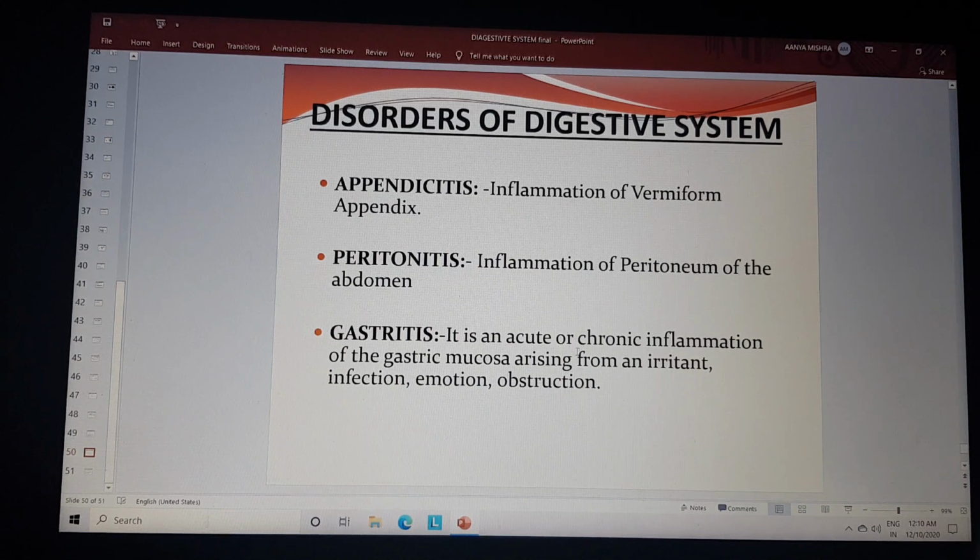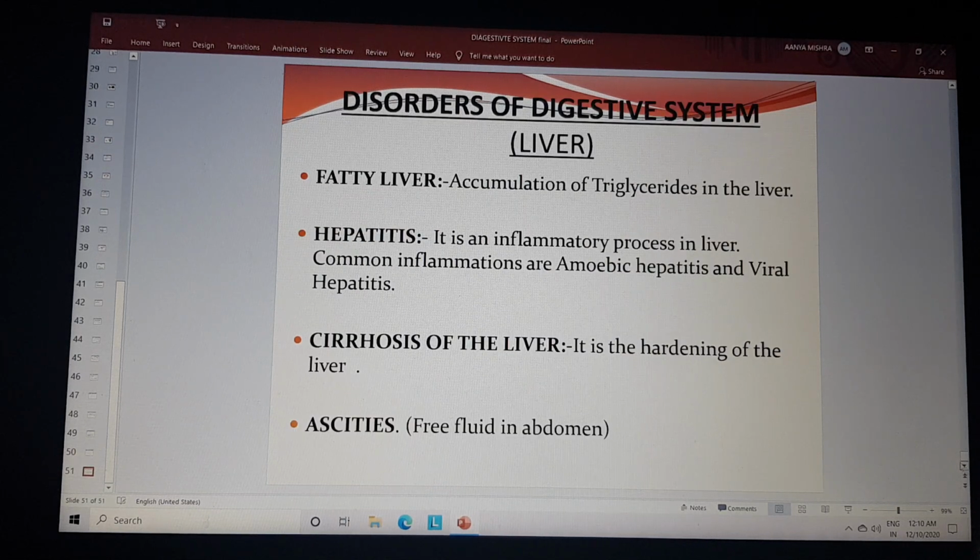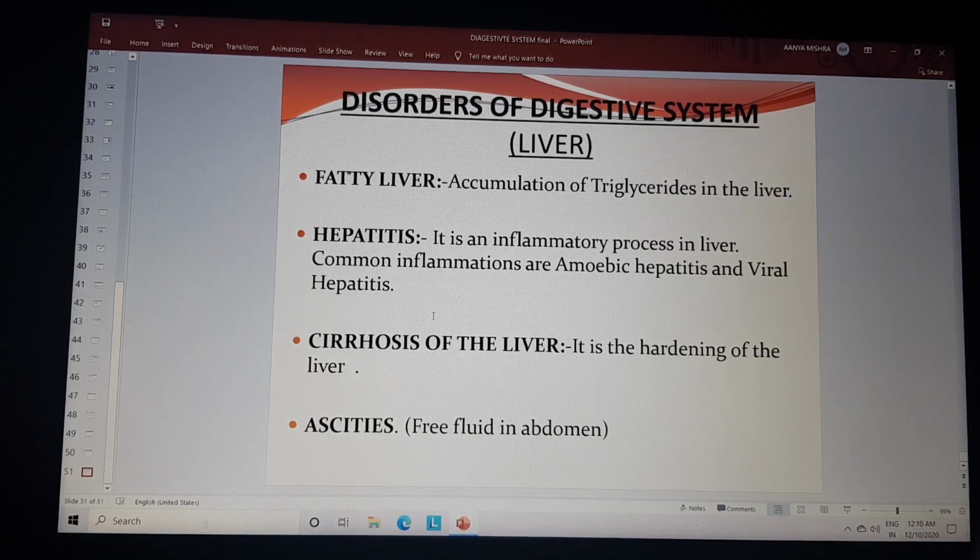Gastritis is an acute or chronic inflammation of the gastric mucosa arising from an irritant, infection, emotions, or any type of obstruction. Fatty liver is the accumulation of triglycerides in the liver. Hepatitis is the inflammatory process of the liver. Common inflammations are